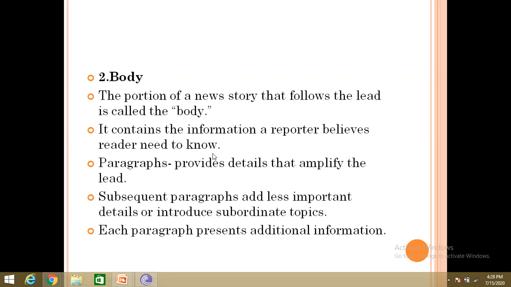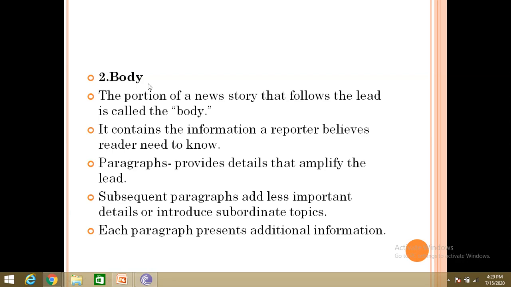See, if you have The Hindu newspaper at home, that is, today's newspaper, take today's newspaper, the front page. I have it with me now. If you want a good understanding of this body, or the inverted pyramid style, please take today's Hindu, or any other paper, and read the first page, the front page. I'm just reading the headline now.